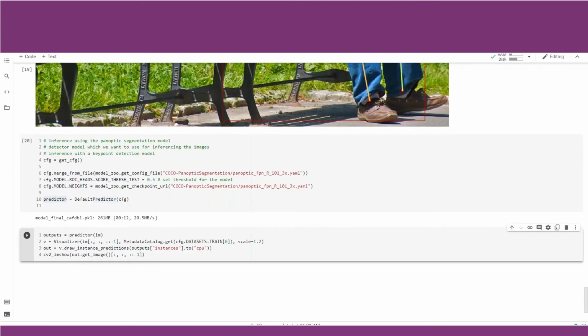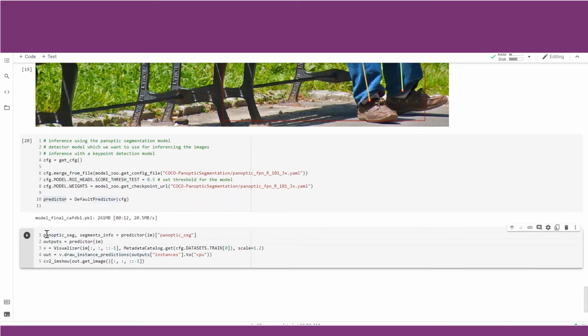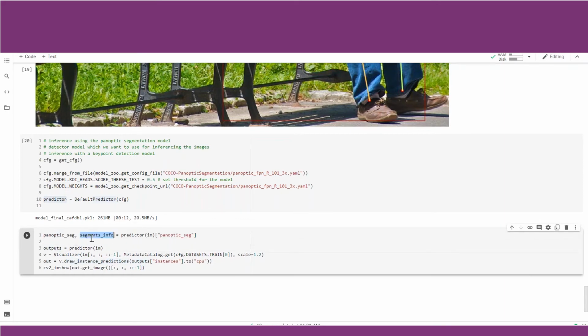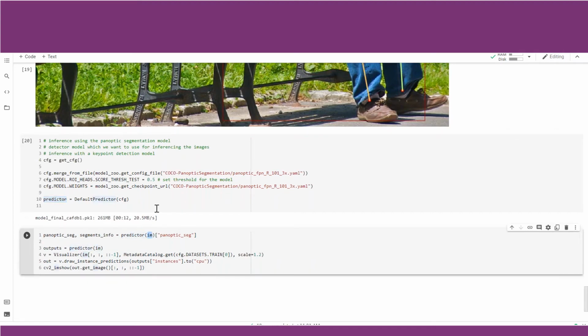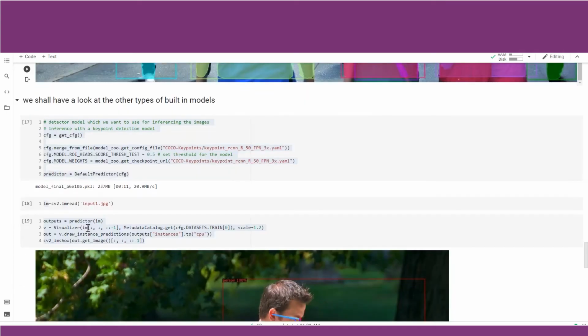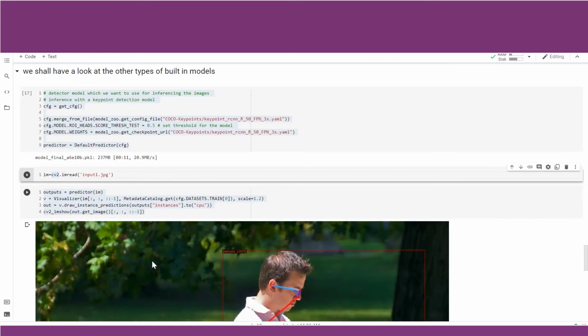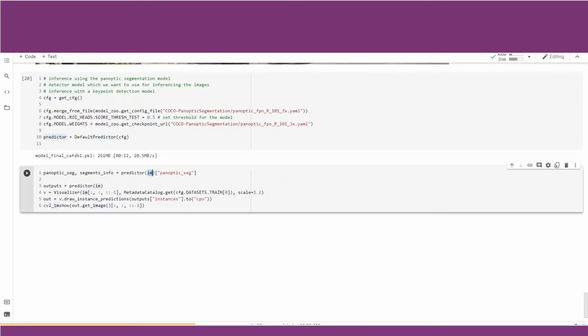In panoptic segmentation, the visualization will be a little different here. You can check the documentation. It mentions that we need to call another class or another method. First, we need to get the panoptic segments info, predictor on IM. We want to run inference on the image which we have defined here. We have defined the IM, that is this one input image. We want to infer that using the panoptic segmentation.